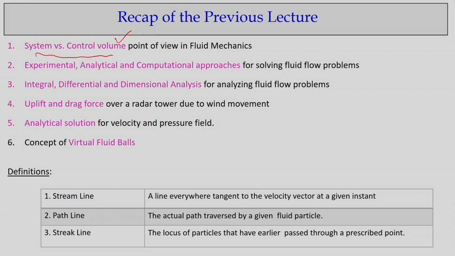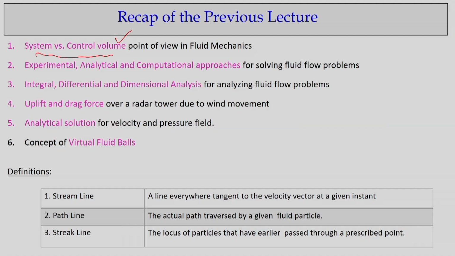But when your fluid is incompressible, then we just look for the pressure field and the velocity field. These 2 fields we can get using 3 different approaches, as I discussed earlier.